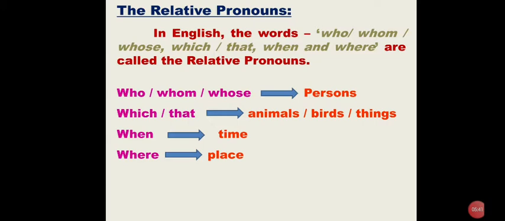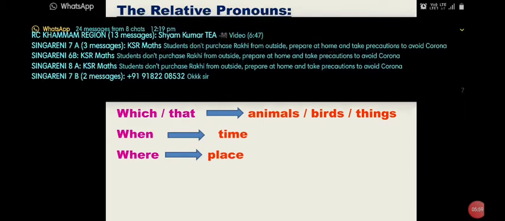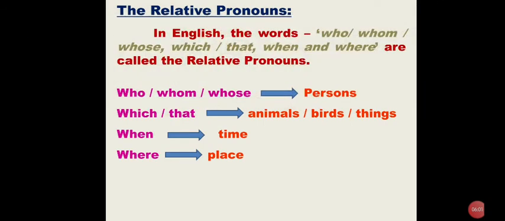Who, whom, whose indicate a person, and which or that indicate animals or birds or things. When indicates time, and where indicates place. Right? So who, whom, whose, which, that, when, and where are called relative pronouns.